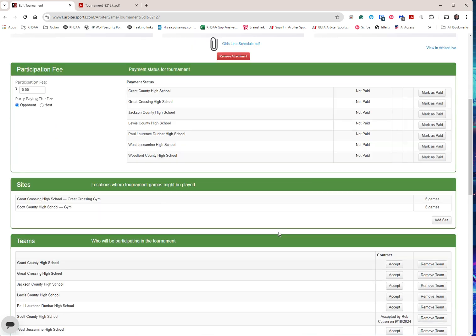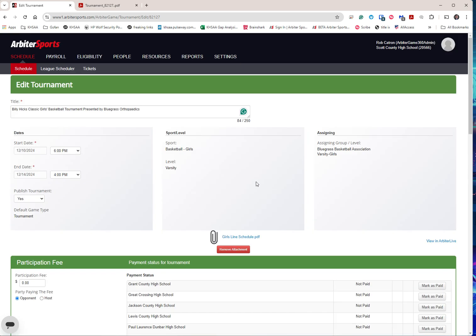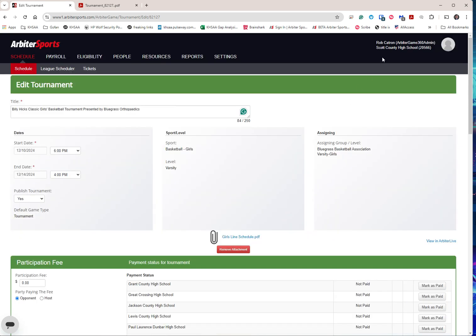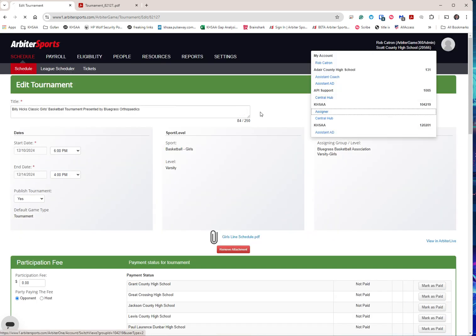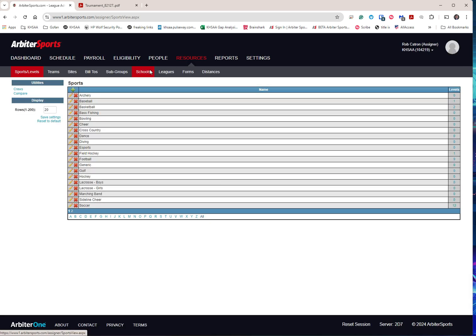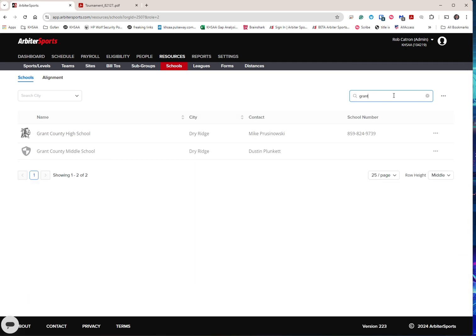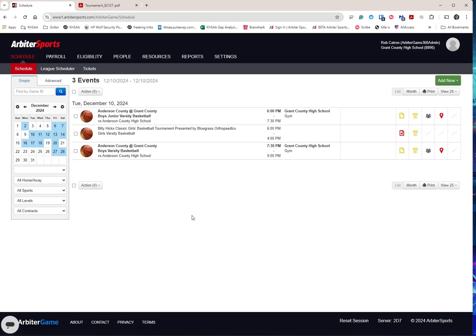What looks different to a visiting team, and let's just pick, I'll tell you what, I'm going to show you what it looks like to Grant County. So I'm going to go back to schools, and I'm going to pick Grant County. And I'll show you what it looks like on Grant County's schedule, because there is some confusion over who can enter these games.